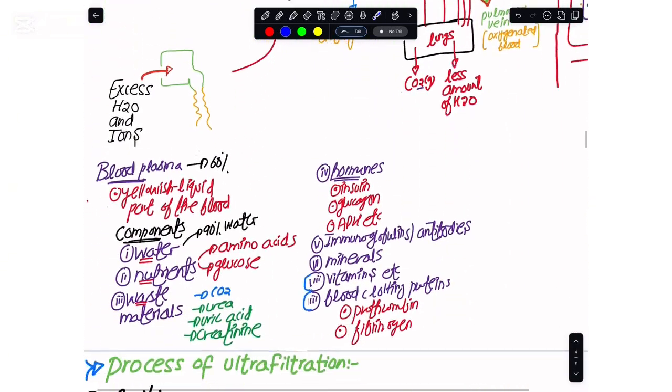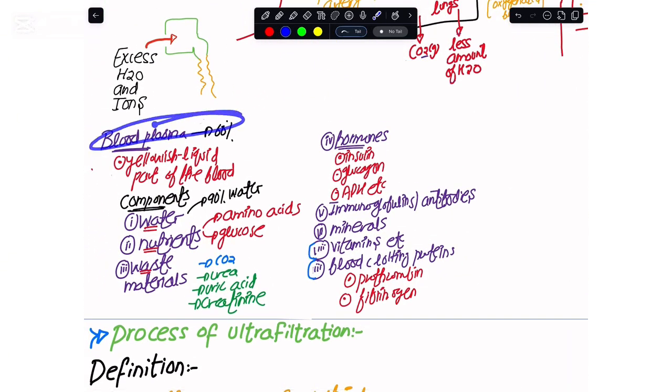materials. Now, if I were to quickly summarize this, the blood plasma is actually the yellowish liquid part of the blood. It has water, nutrients and waste materials, and among them the CO2 we removed in the gaseous exchange, and we still have urea, uric acid, and creatinine. We also have hormones within the blood plasma, such as insulin, glucagon and the antidiuretic hormone, and there would be antibodies as well. There would be minerals and vitamins in the blood plasma, and the blood plasma would also have clotting proteins in it. So this means that this blood plasma has got the waste material.